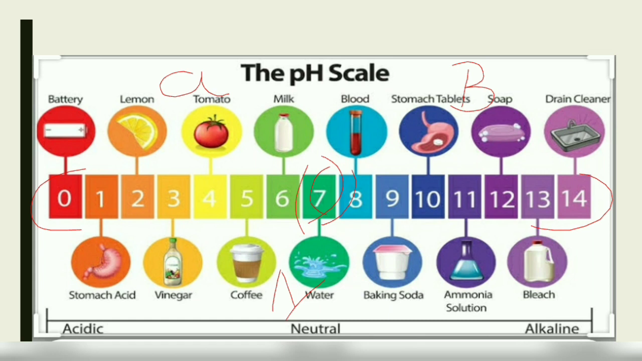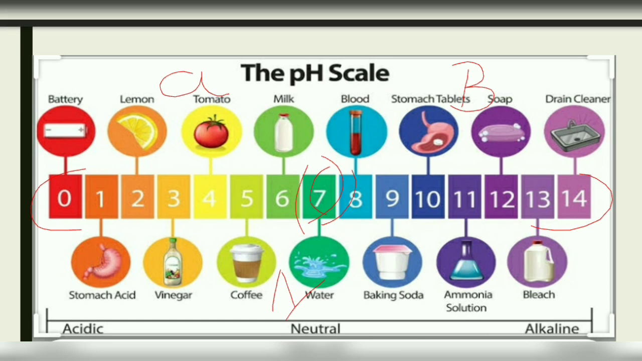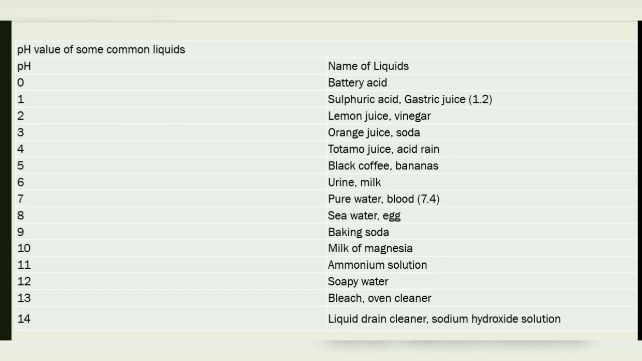As we move from 0, 1, 2, 3, 4, the power of acid becomes less, and as we move from 7 to 14... On the left-hand side, pH values of some common liquids are given, and on the right-hand side, the names of the liquids are given.